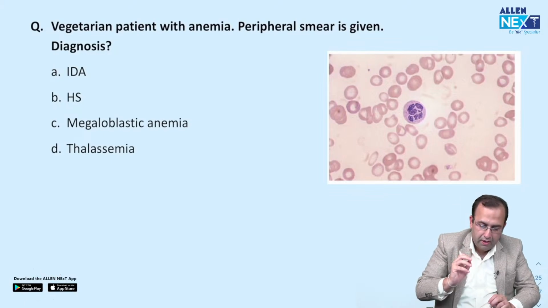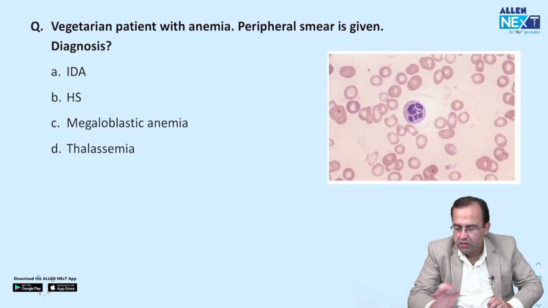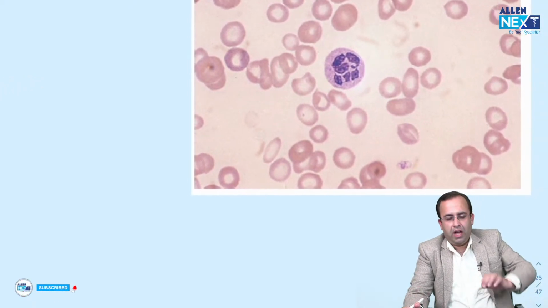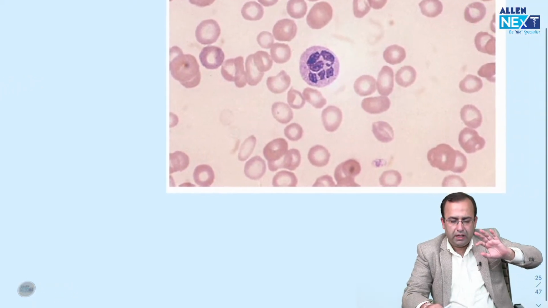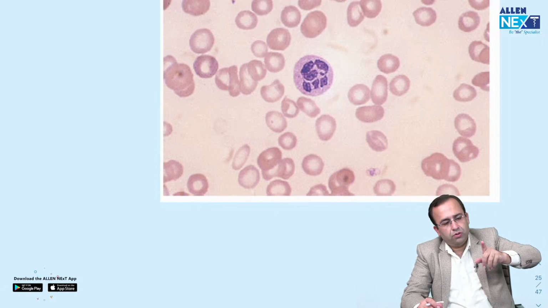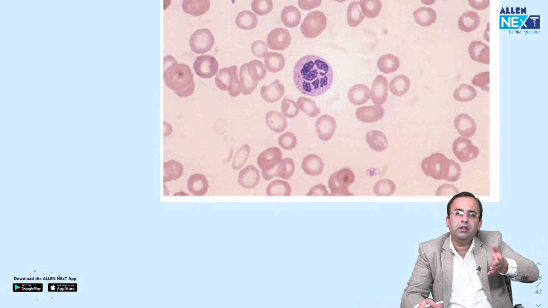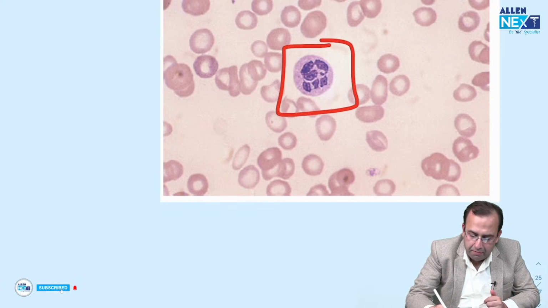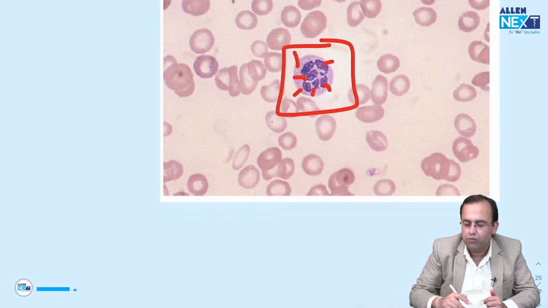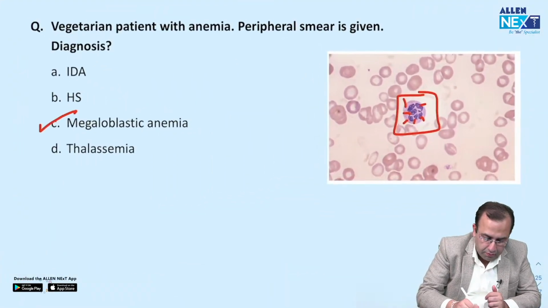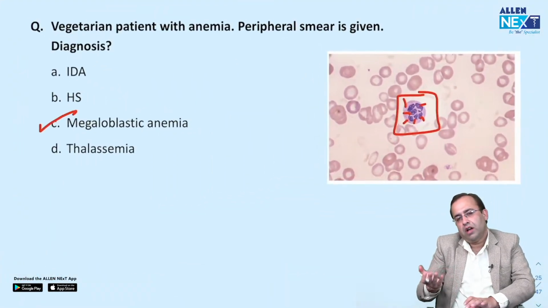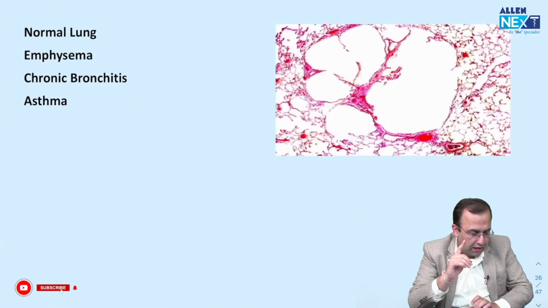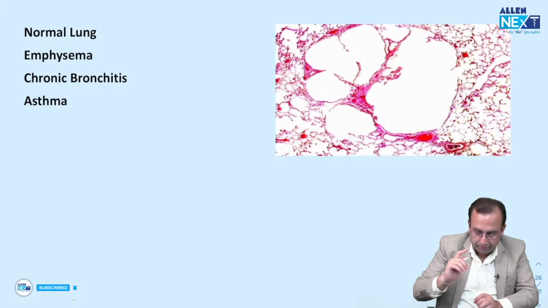Next question. Vegetarian patient, peripheral smear is given to you. What do you see in this peripheral smear? Forget vegetarian, the examiner gave you both the hints. He gave you that he is a vegetarian. So which vitamin is present only in meat? Vitamin B12, megaloblastic anemia. As such, you are able to see a hypersegmented neutrophil with 6 lobes. More than 5 lobes in a neutrophil is a hypersegmented neutrophil, which is the first feature of megaloblastic anemia on peripheral smear.